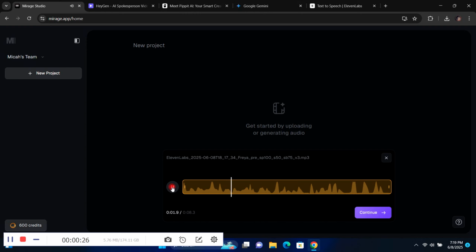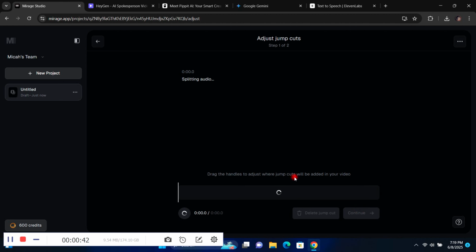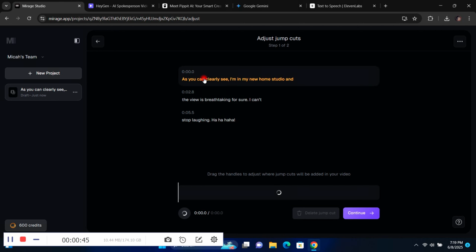And when you click on new project, it will ask you to either generate an image or upload your own image. So if you click on generate, you can generate an image. But if I want to upload an image, first you have to upload an audio, because that's the first thing you'll be using to generate video. Once you upload your audio, I already have an audio I generated from 11 Labs. So once you generate your audio, you upload it here, and it's going to take a while.